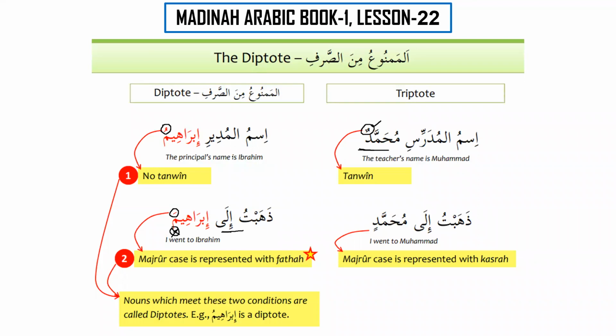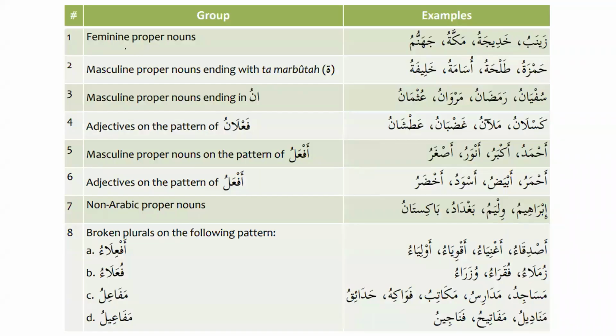This lesson is basically a review of what we have learned so far about the nouns that are diptotes. We have seen that there are certain groups where the nouns are al-mamnu min as-sarf. The categories we have learned: feminine proper names, for example, Zainabu, Khadijatu, Makkatu, and Jahannamu.